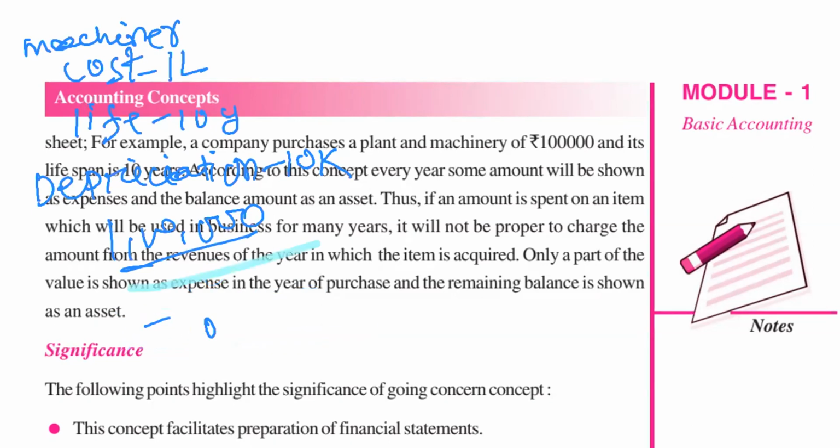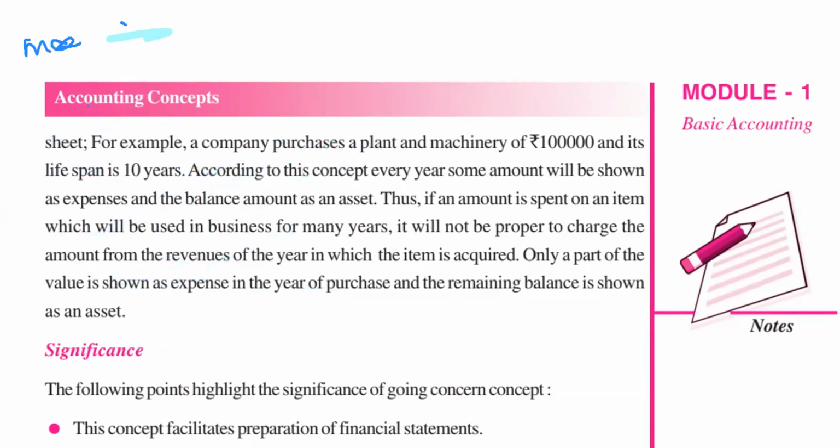But if we assume that our business will dissolve next year, then we will simply show this 1 lakh as depreciation in 1 year, because our business is going to be dissolved next year. But here we are simply charging 10,000 as depreciation per year. It means we are assuming that our business will run for at least 10 years. That is why every year we will charge 10,000, up to 10 years. That is the example given here.